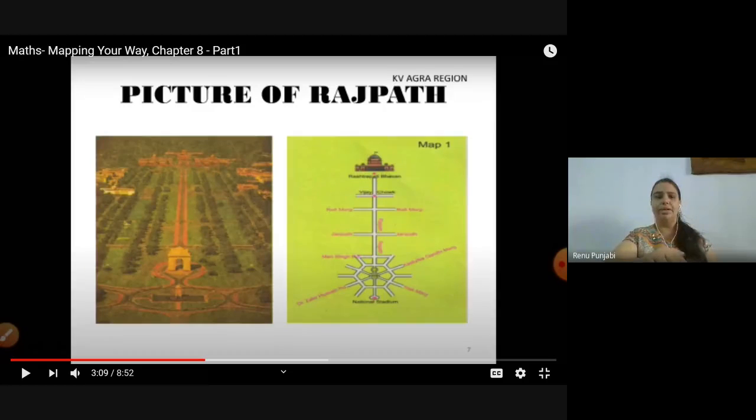This is map 1, which is given in your book also. Maisha, please switch on your camera. So this is the first map given in your textbook, page number 113, and on the basis of this, a few questions are also given. So first we have to read the question. Preet, can you read the first question given in your textbook? Yes, ma'am.